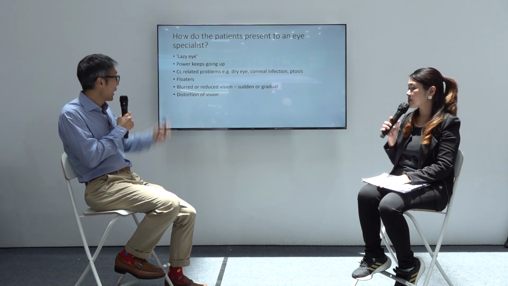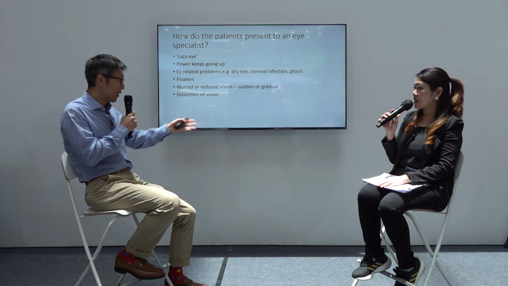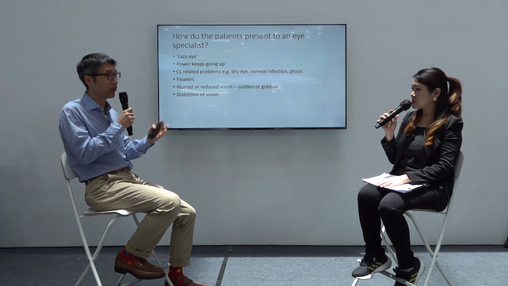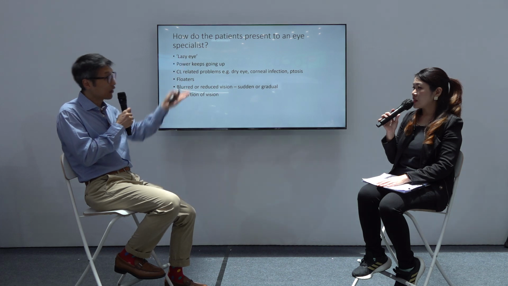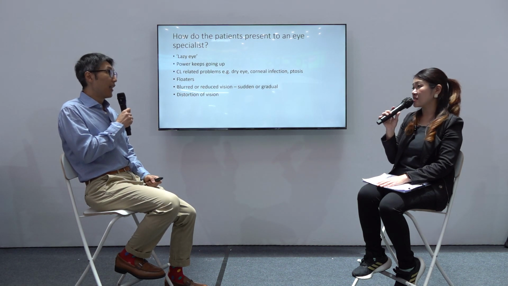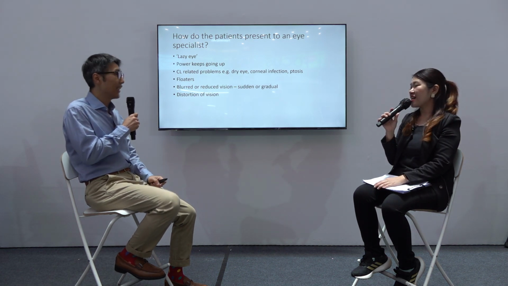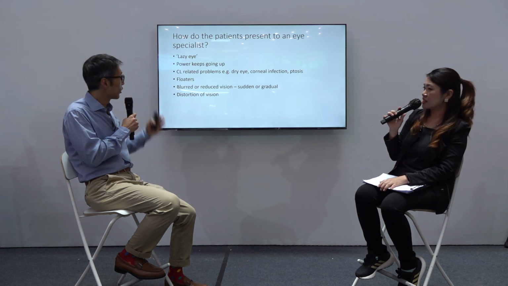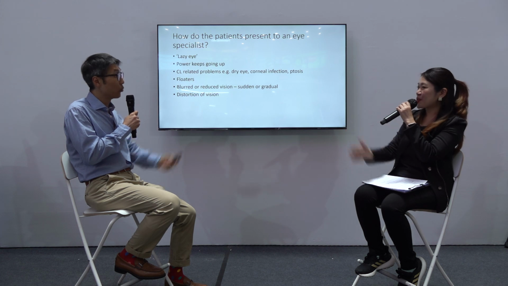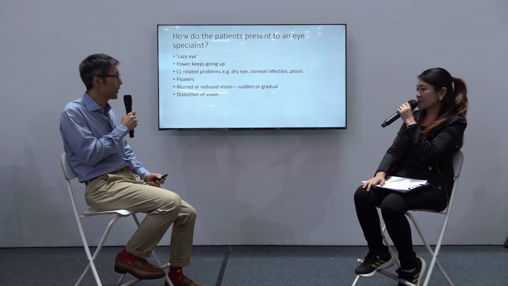And finally, they may also get distortion of vision, which I'll show a case of afterwards. Distortion of vision means that things that should be straight start to look a bit crooked. It's very dangerous when driving or working, because you can't even predict movement. So these are the common presentations that those who are short-sighted are prone to when they come to clinic.